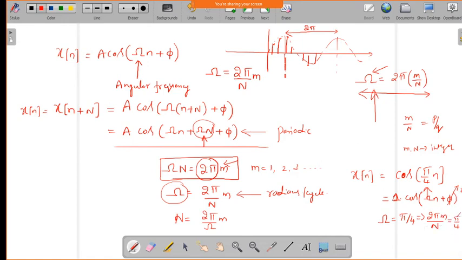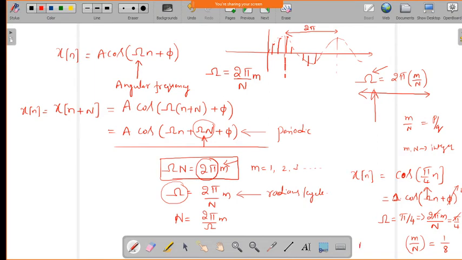So I can cancel the pi and pi, and m by n, taking the 2 to the other side, gives 1 over 8. That means m by n is a rational number, that is, both m and n are integers.